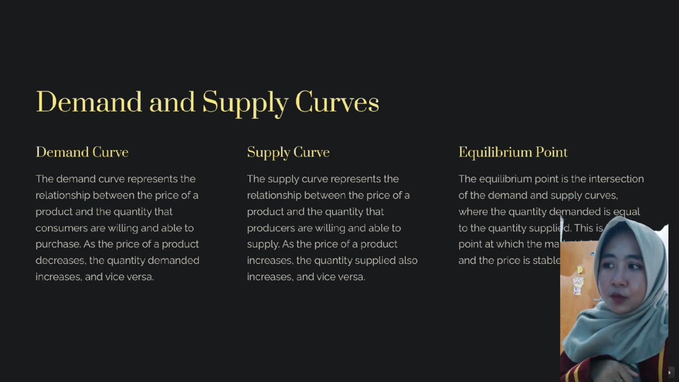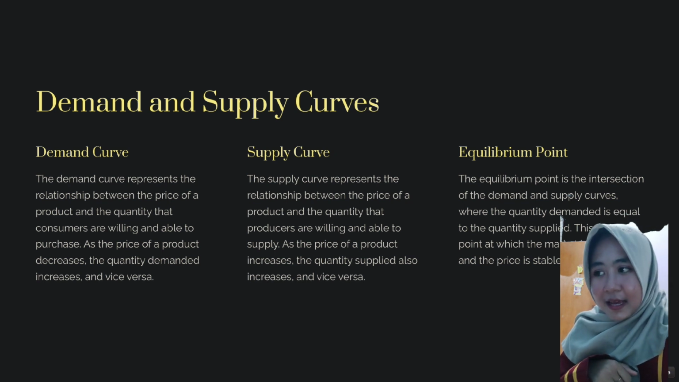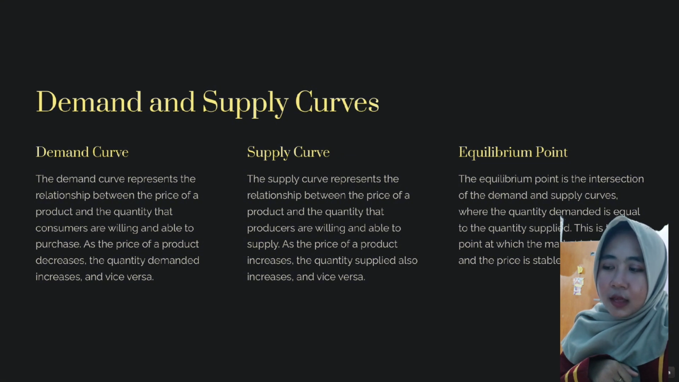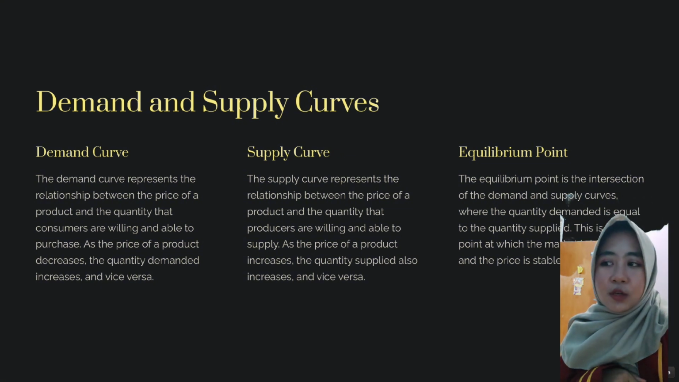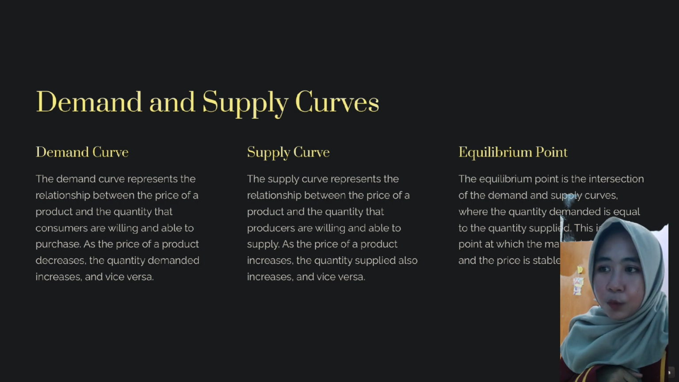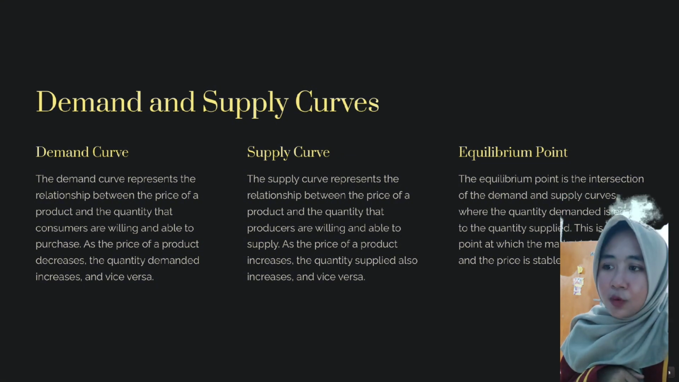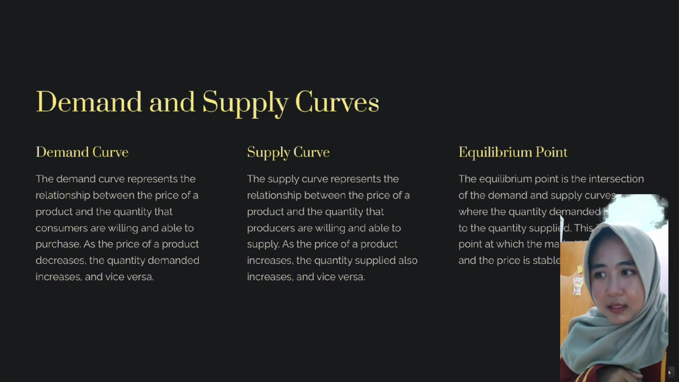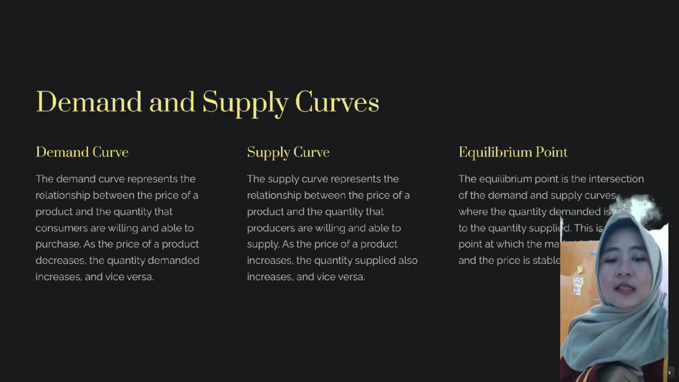Supply curve. The supply curve represents the relationship between the price of a product and the quantity that producers are willing and able to supply. As the price of a product increases, the quantity supplied also increases, and vice versa. Equilibrium point. The equilibrium point is the intersection of the demand and supply curves, where the quantity demanded is equal to the quantity supplied. This is the point at which the market is in balance and the price is stable.